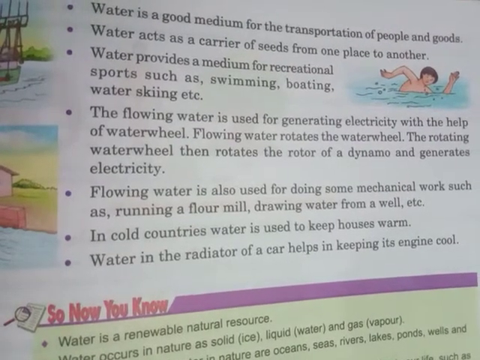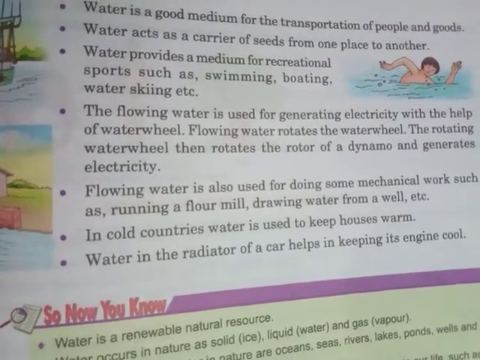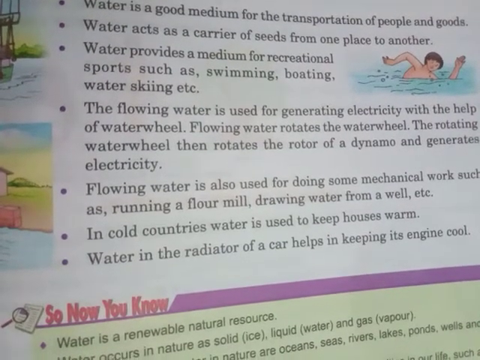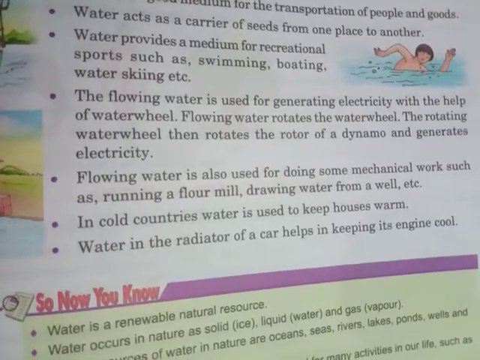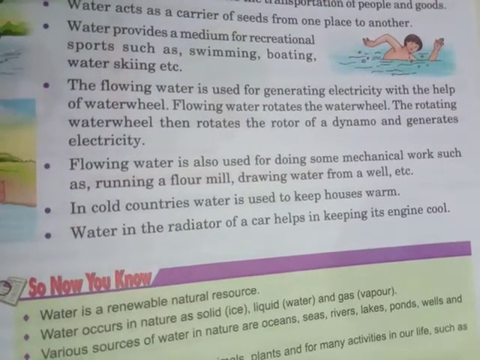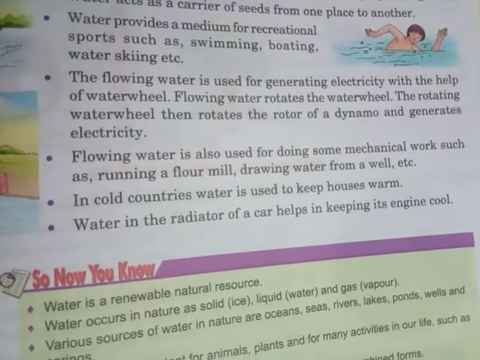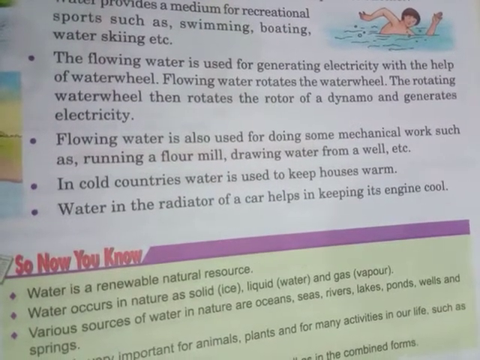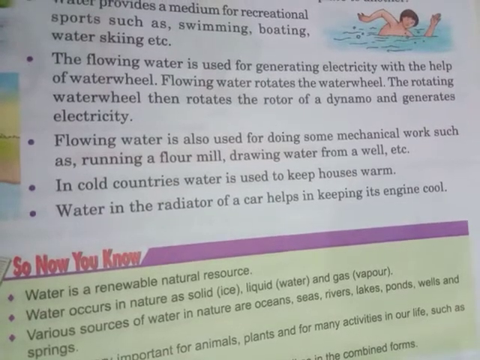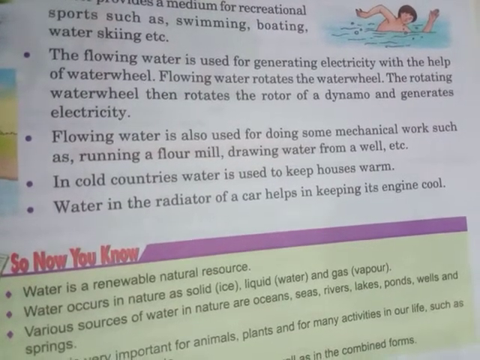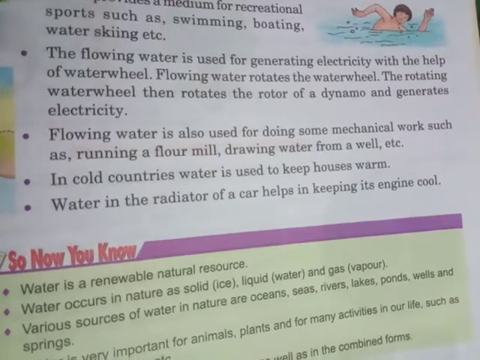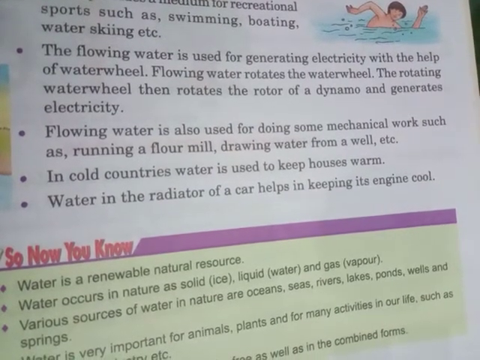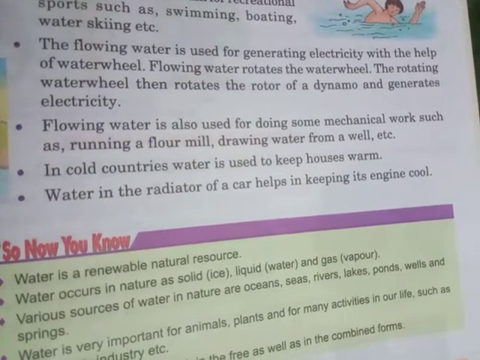Water provides a medium for recreational sports such as swimming, boating, water skiing, etc. Children, you also enjoy these sports, water sports like swimming, boating, and water skiing. Next is, flowing water is used for generating electricity with the help of a water wheel. Children, you all have been to Maithon Dam and you have seen there is an organization, DVC, which generates electricity there by using flowing water.